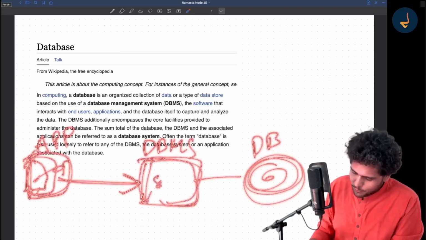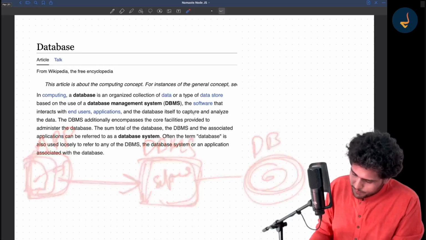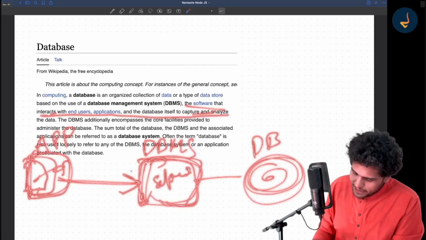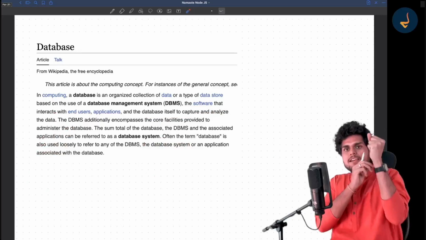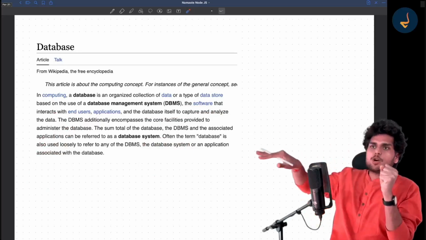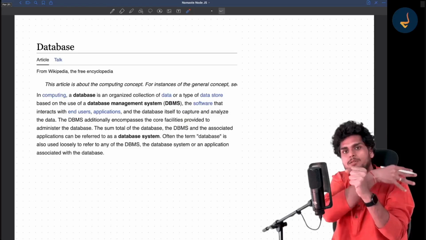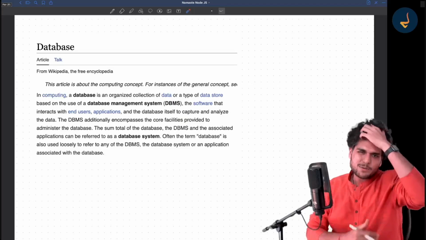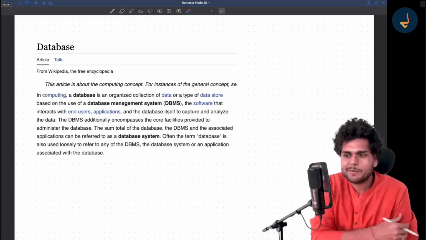Now DBMS is a software which interacts with the user application and the database itself. It interacts with the application, and it interacts with the DB also. It's basically sitting in between. It can talk to the database, it can talk to the end users or the applications, and then it manages everything. So that's why it is known as database management system, DBMS.